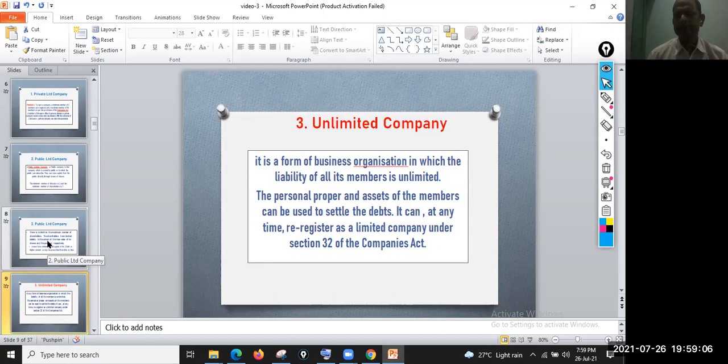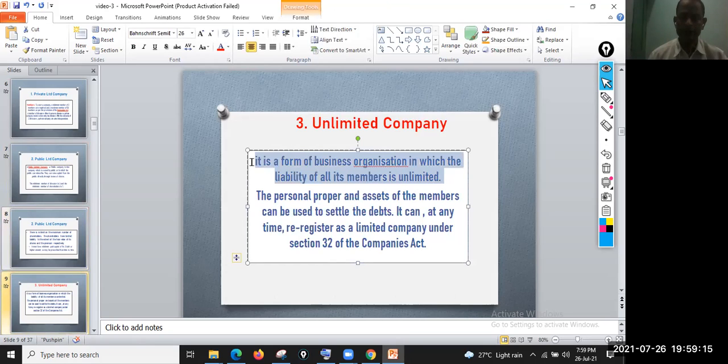Now another one is the unlimited company. It is a form of business organization in which the liability of all the members is unlimited. There are no restrictions here. The personal assets of the members can be used to settle the debts at the time of debts.